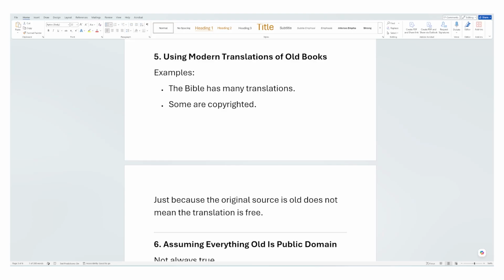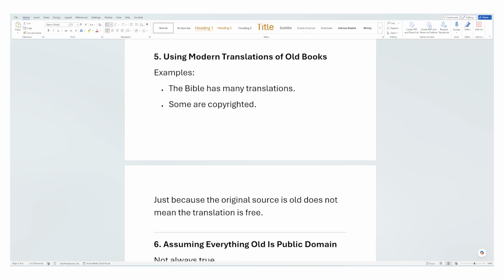Number 5: using modern translations of old books. The main example is the Bible, and work in the public domain. So when you go to work in the public domain or the Bible, you'll think that you're probably using information that you can republish and revise, but sometimes you will click or Google search for a Bible scripture, or information that was in the public domain, and you will get the modern translation of that work.